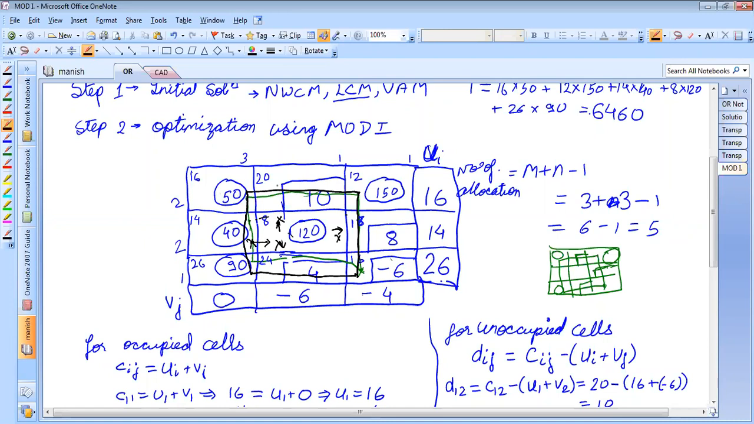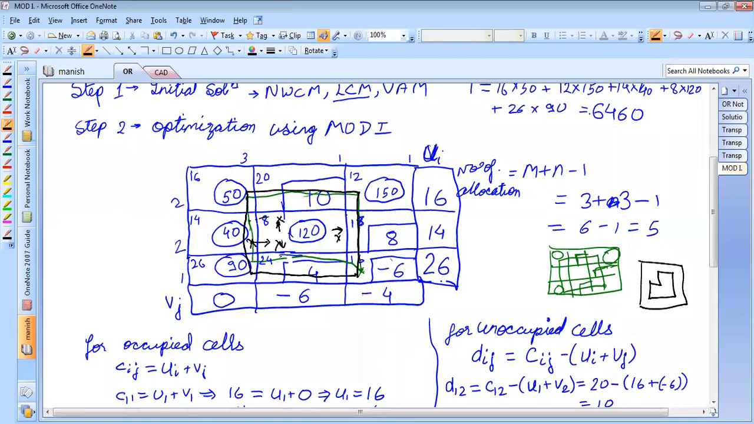Correct? What you need to do is make a closed path. Anyhow, you have to come back to this position. Sir, is there no saying that only diagonal movement can be a path? No diagonal movements, only vertical or horizontal. A path can be like this. You can have a path like this. This is also a closed path.